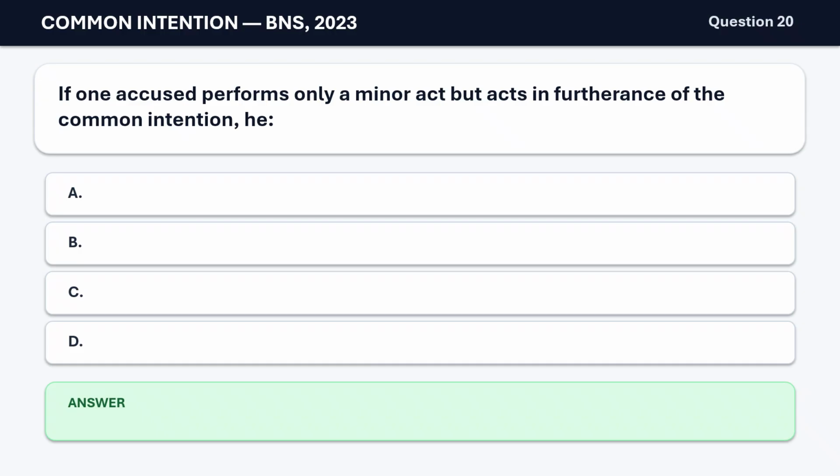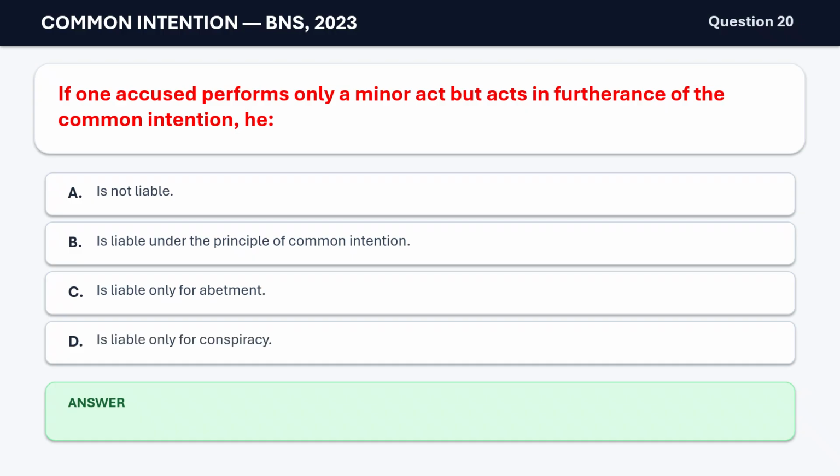Question 20. If one accused performs only a minor act but acts in furtherance of the common intention, he A. is not liable. B. is liable under the principle of common intention. C. is liable only for abetment. D. is liable only for conspiracy. The correct answer is B. He is liable under the principle of common intention.